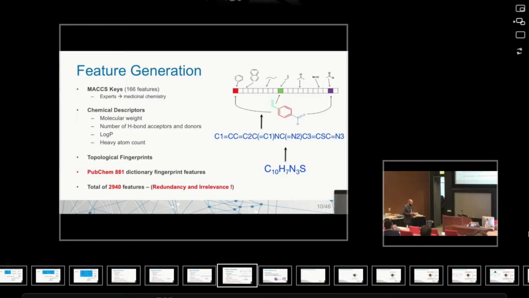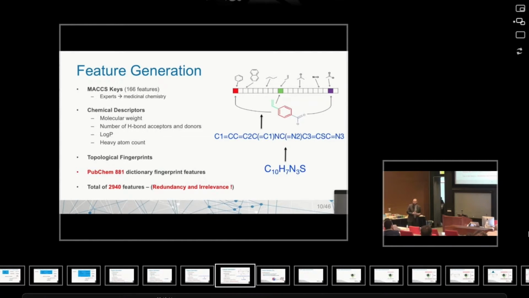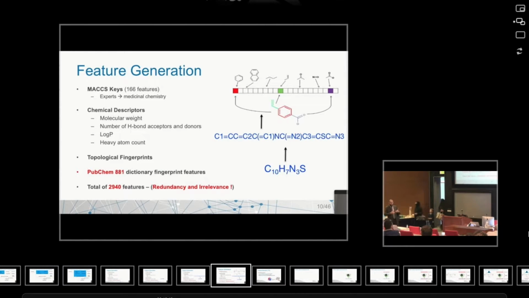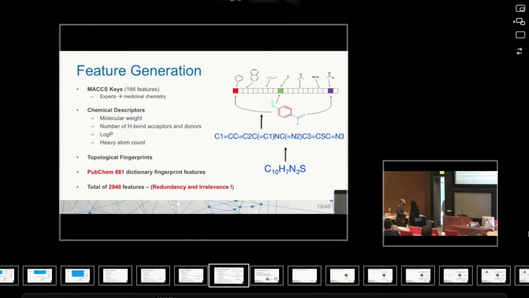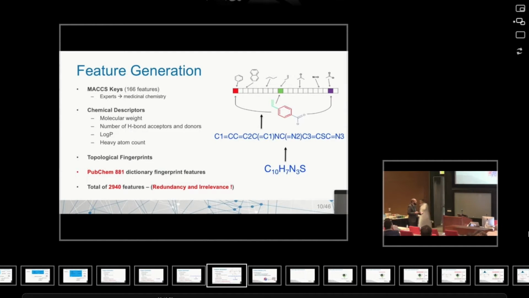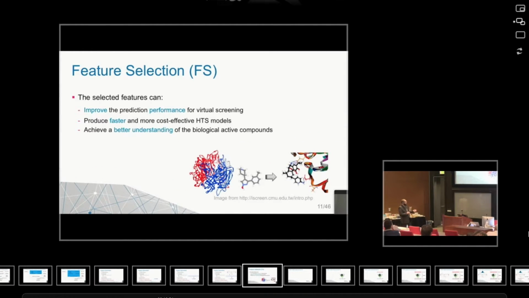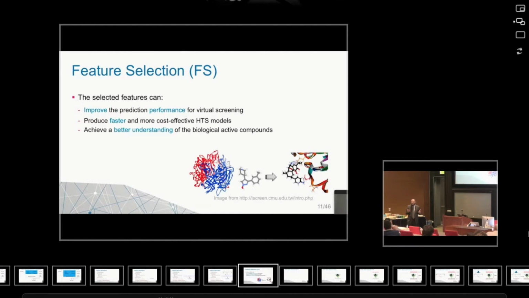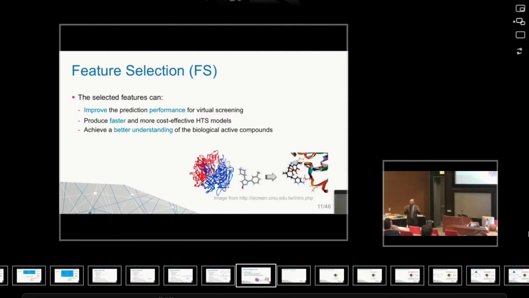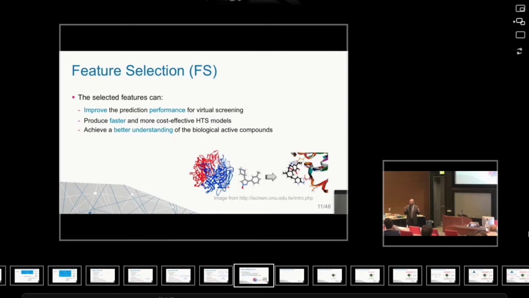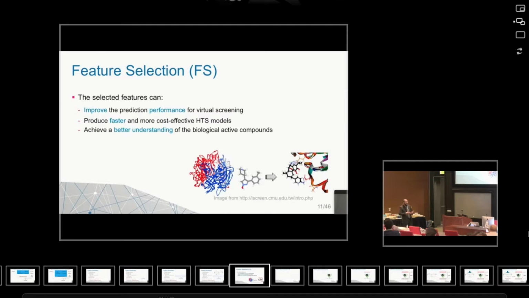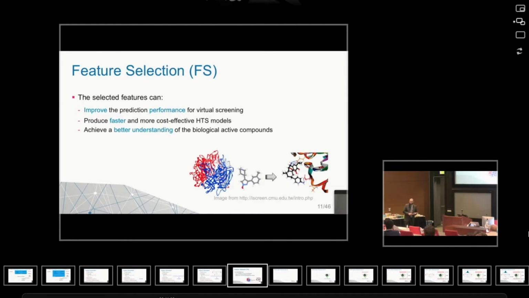Of course, we assumed that we might have redundancy there, or features irrelevant to our problem. So we need to check and go further with a more enhanced way to select a good subset of features, and that's where we went with feature selection. Feature selection is a typical step that we do in machine learning to choose, from the initial big set of features, a subset that would optimize, for example, the prediction performance.